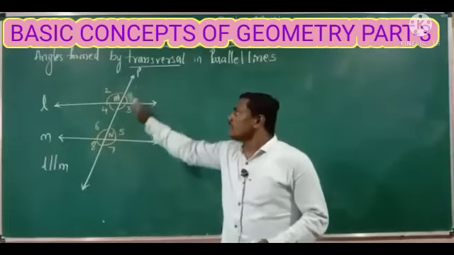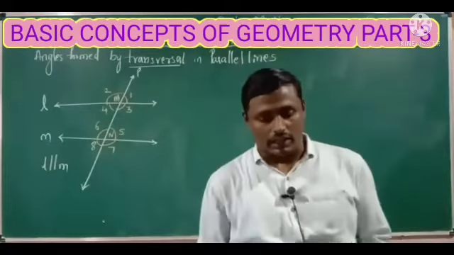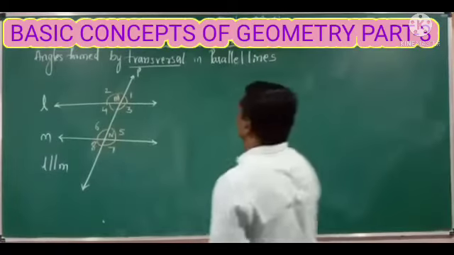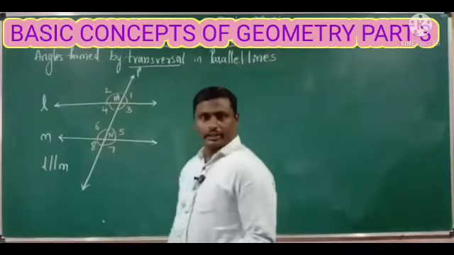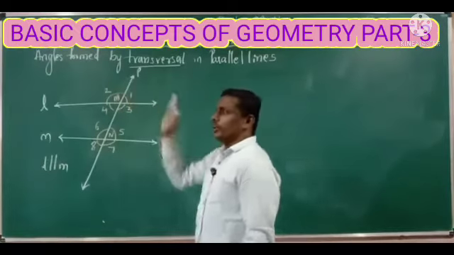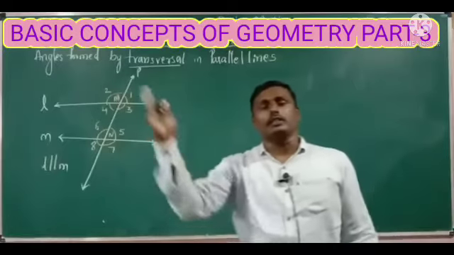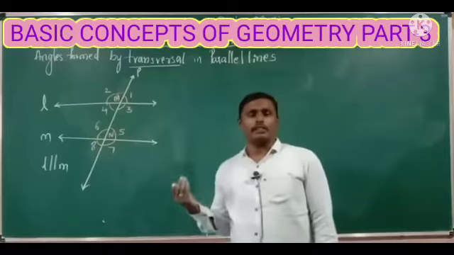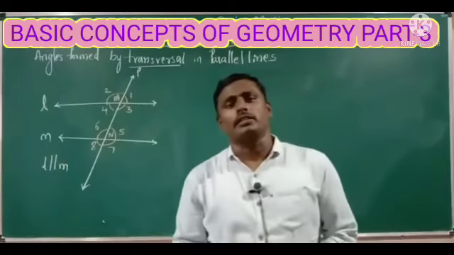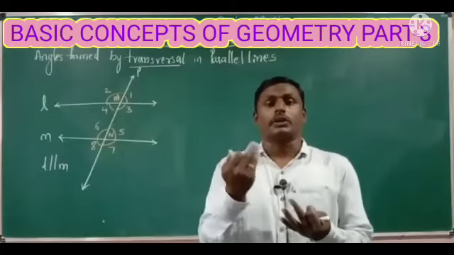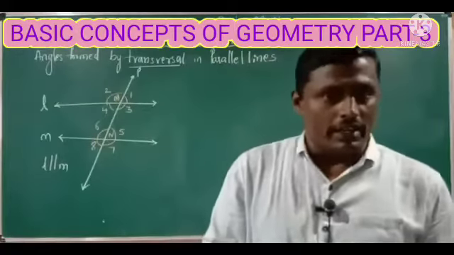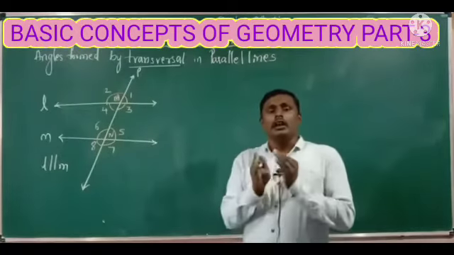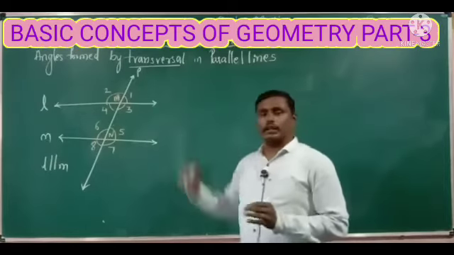Now we will classify the 8 angles. So how are we going to classify the angles? Whenever 2 parallel lines are intersected by a third line, that is the transversal, it forms certain angles. For example, it will form corresponding angles, alternate angles, co-interior angles, exterior angles, interior angles. How are we going to classify these angles?